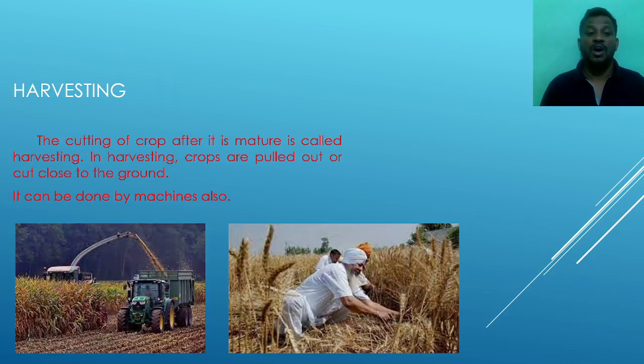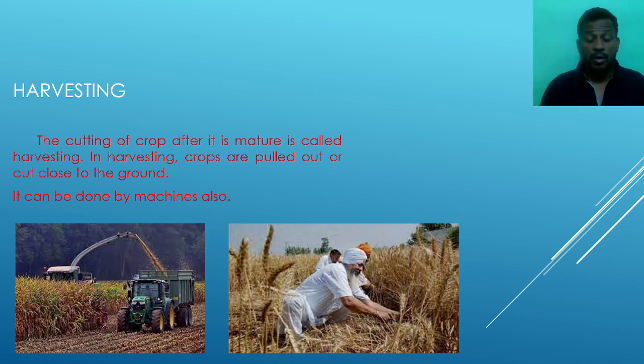Next, after the protection of the crops, we are going to make the harvest. That is known as harvesting. The cutting of the crops after they are mature is called harvesting.